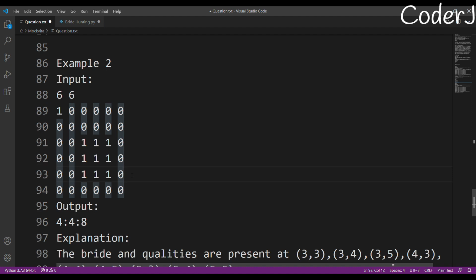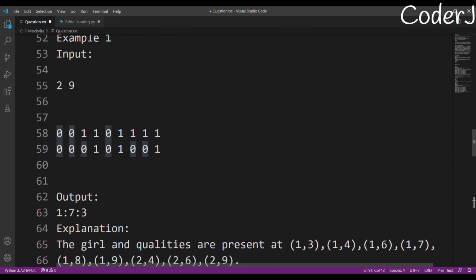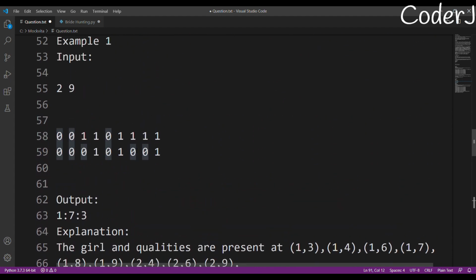But while checking we need to be careful of a few things. I can't just blindly check all of these 8 values. Why? Just take the example of this test case. If this is the bride, I can't check her i minus 1, j minus 1. Why? Because the index of this girl will be 0 and 3.